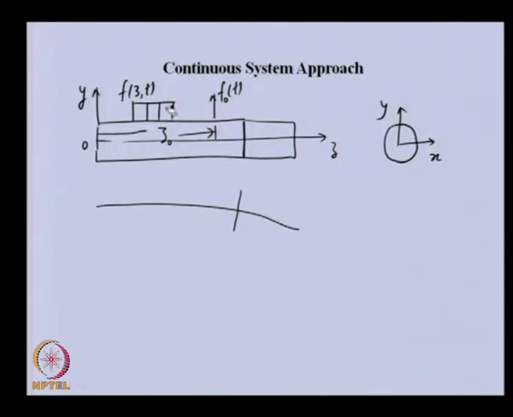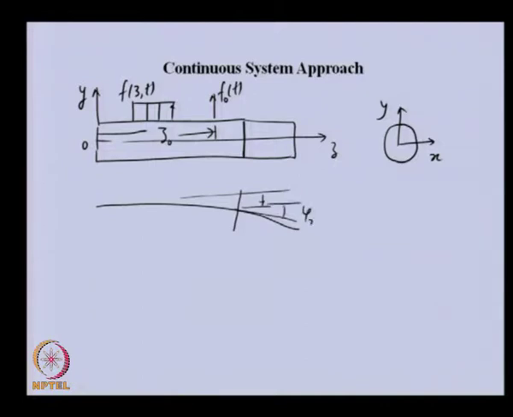As such there is no elastic coupling between the force and the displacement in the two directions. If we apply force in the y direction, displacement will take place in that direction only. In this case, as we have seen earlier, there will be linear displacement and the slope of the beam.